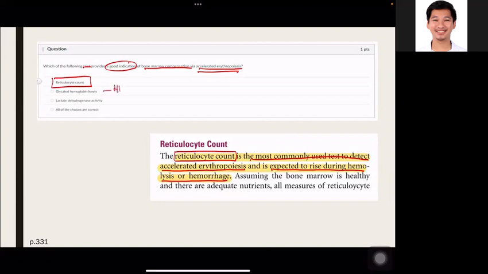Glycated hemoglobin or your HbA1c is usually used to monitor blood glucose level up to 2 to 3 months prior, mga 2 to 3 months. So, X yan siya. Lactate dehydrogenase level, not much. So, the best answer for this is your retic count.